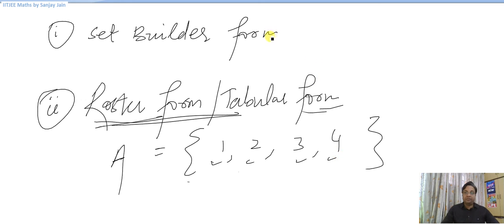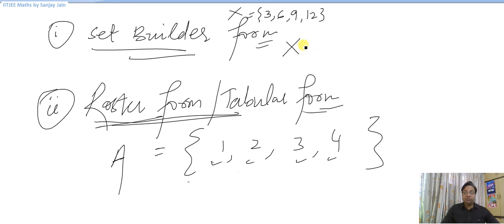But in set builder form, we write the set in form of a rule. For example, if I need to write a set X and it has got elements, let us say 3, 6, 9, 12, okay? So this is a set X that I need to write in set builder form.